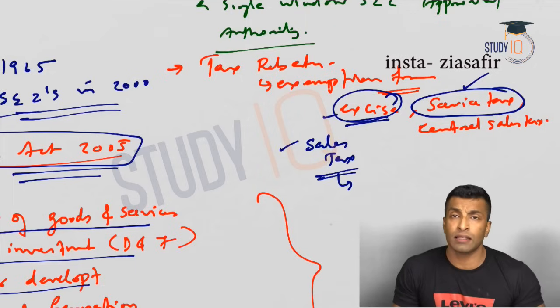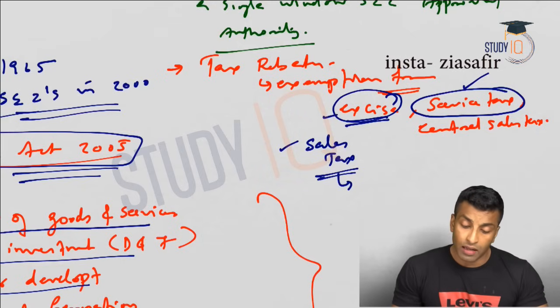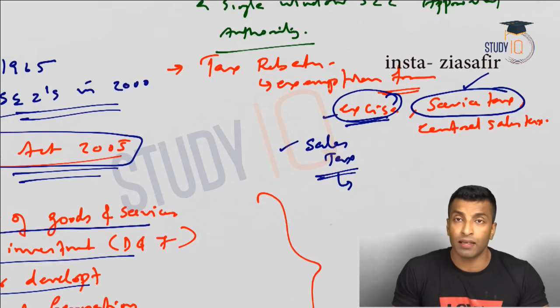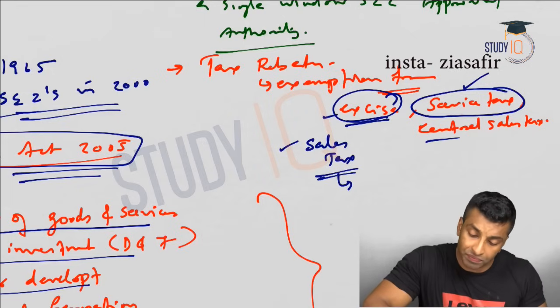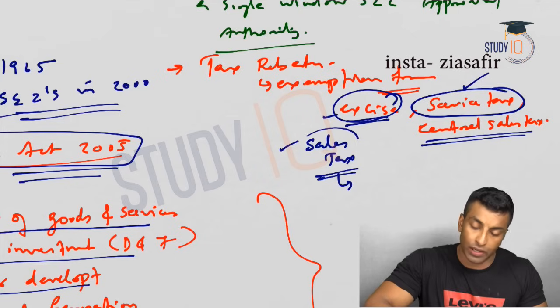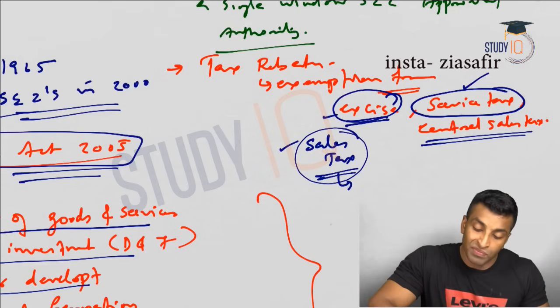Okay, so excise was on the production of goods, and the other one is state VAT. All those things were merged into GST, which we will be discussing. So sales tax is at the distribution level. Now why central sales tax? See, sales tax is at the state level. The state gets the sales tax.